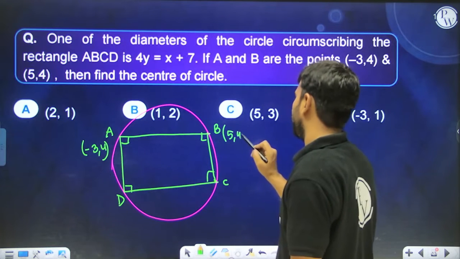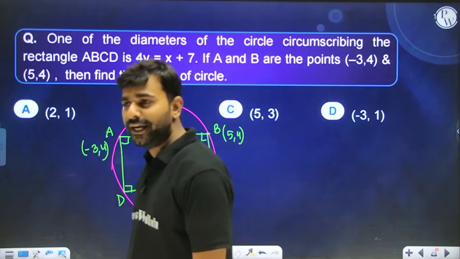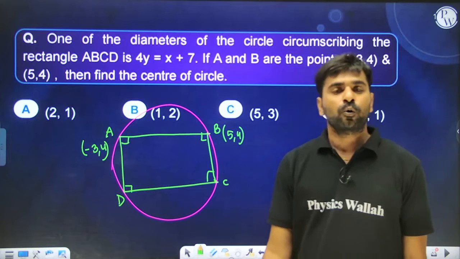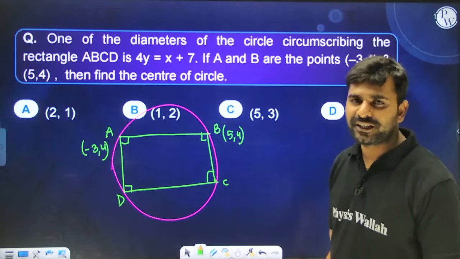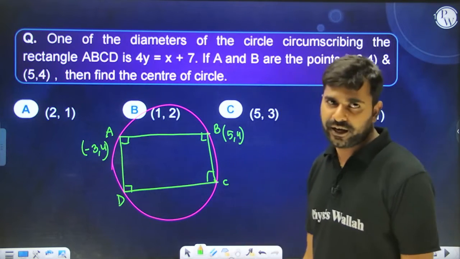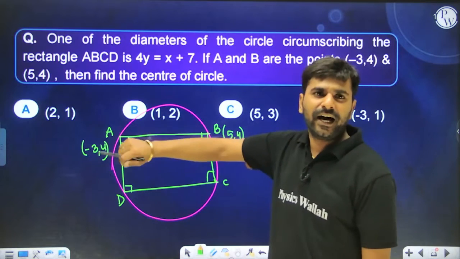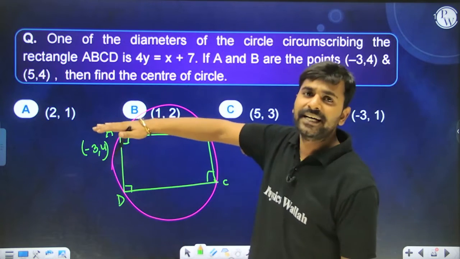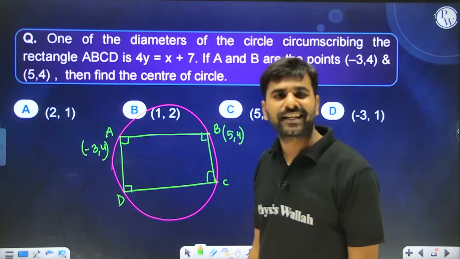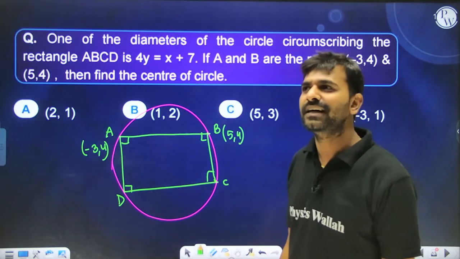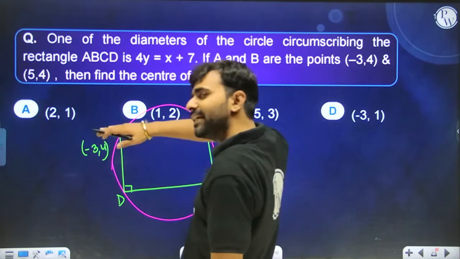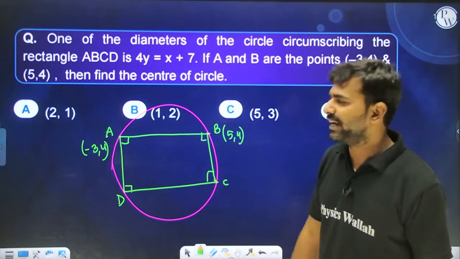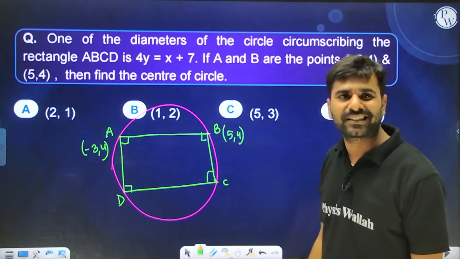Let me tell you one very important thing: in every portion of coordinate geometry, whether it is straight lines, circles, parabola, ellipse or hyperbola, first try to draw the picture of the given question. From there you're going to get a lot of ideas. So over here you can see that A and B both have y coordinate equal to 4. That means this line is going to be parallel to the x-axis, because a line parallel to the x-axis has an equation y equal to constant. At these 2 points A and B the y coordinates are both 4, so this is a line parallel to the x-axis.